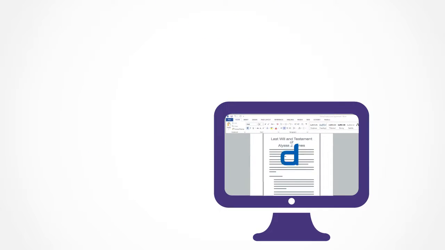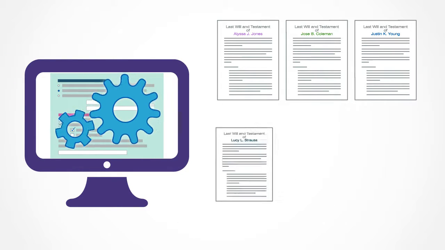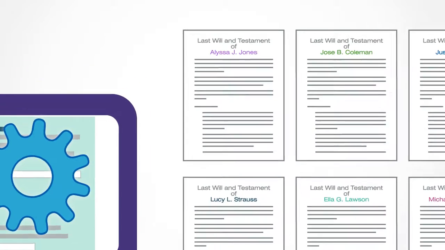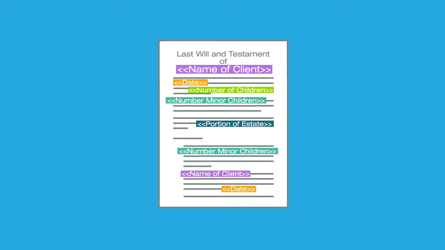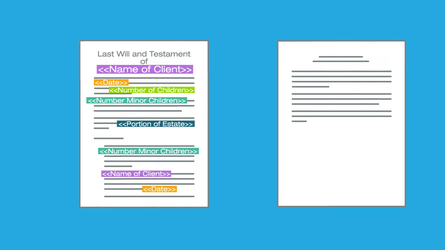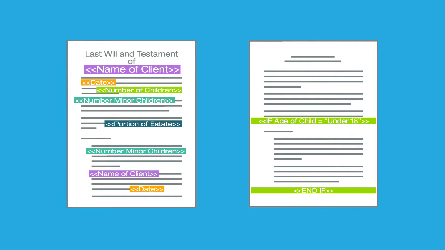HotDocs works right inside your word processor and allows you to transform ordinary documents into HotDocs apps, which are powerful templates designed to generate new, customized versions of the underlying documents. To begin, you insert simple variables for names, dates, and numbers. Then you use computed variables for numbers and dates that are based on calculations. HotDocs also allows you to define business rules that control the inclusion of specific clauses.